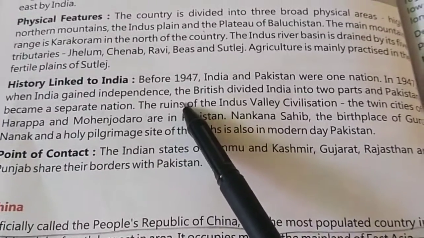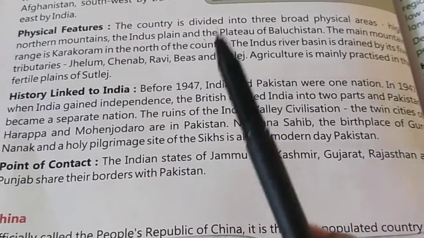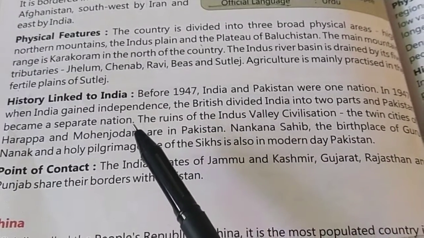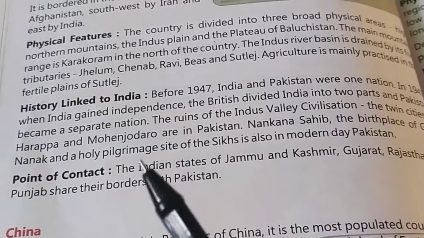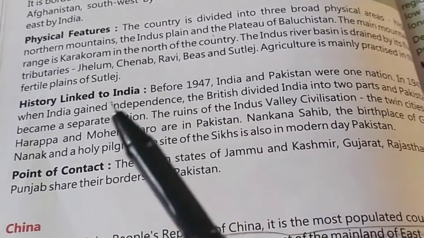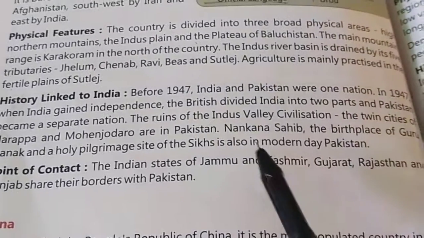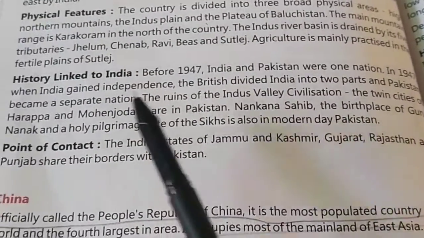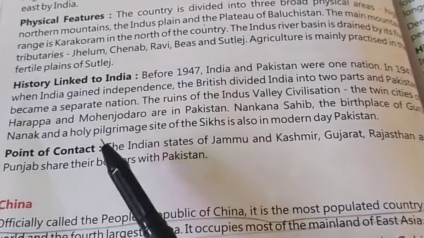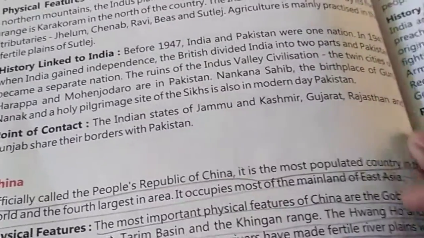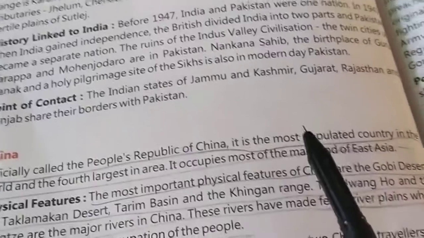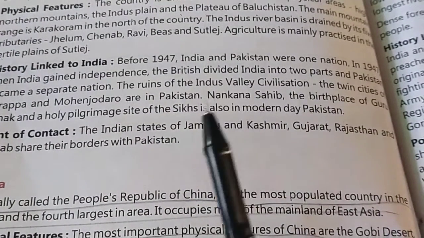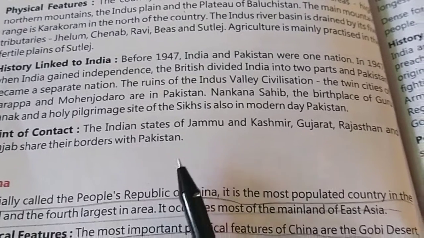Before independence, beta, Pakistan and India were one. When we gained independence, the British divided our country into 2 parts, that is Pakistan and India. We can find the ruins of the Indus Valley civilization there also. Which ones? Harappa and Mohenjo-daro. And as we all know, Nankana Sahib is the birthplace of Guru Nanak Dev Ji, and that is also lying in modern Pakistan.